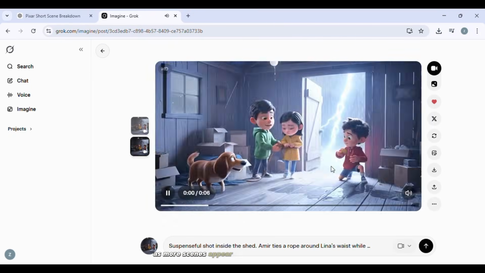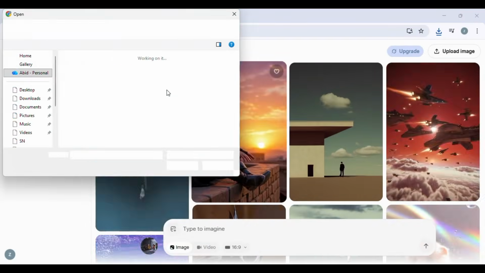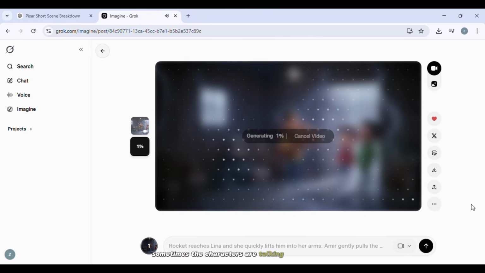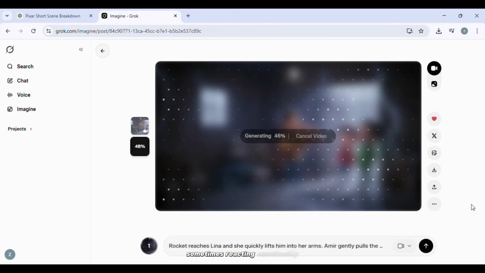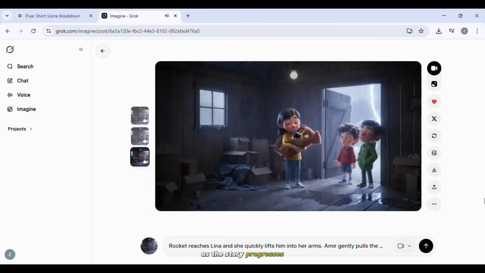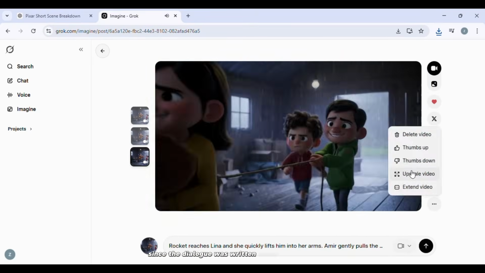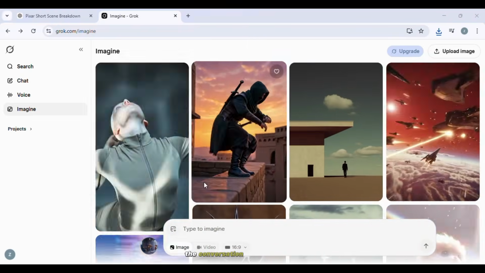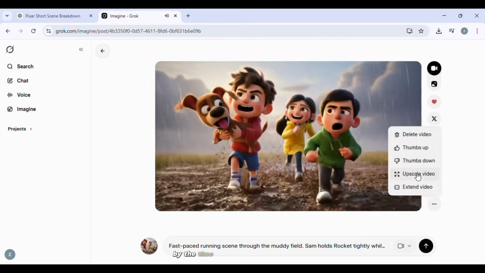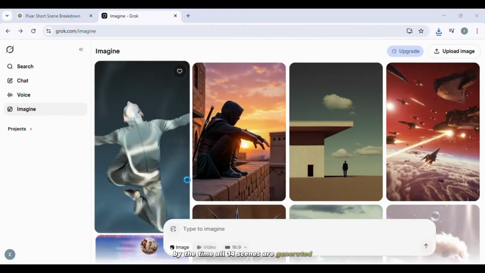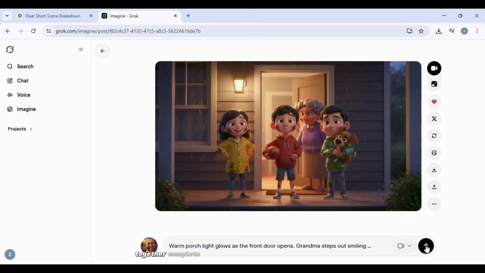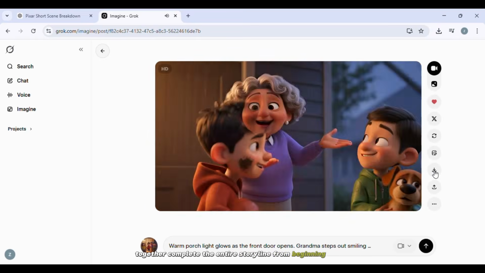As more scenes appear, the story gradually unfolds. Each clip represents a different moment in the narrative. Sometimes the characters are talking to each other, sometimes reacting emotionally, and sometimes simply moving through the environment as the story progresses. Since the dialogue was written scene by scene earlier, the conversation flows naturally and helps the audience stay connected to the story. By the time all 14 scenes are generated, you now have a full collection of animated clips that together complete the entire storyline from beginning to end.